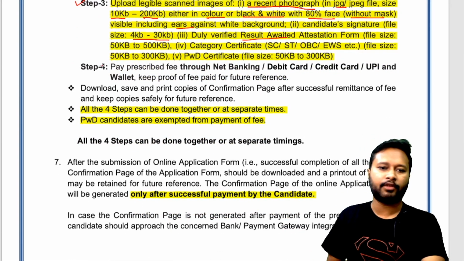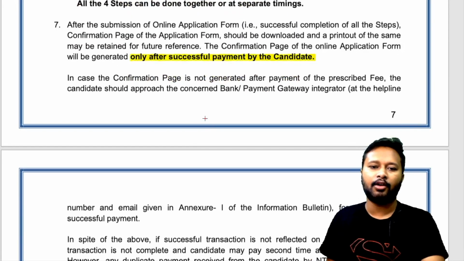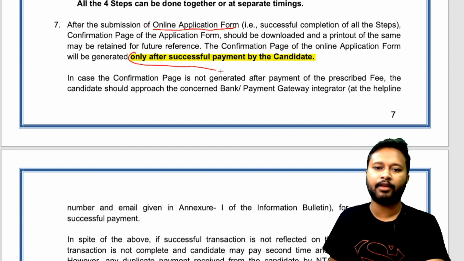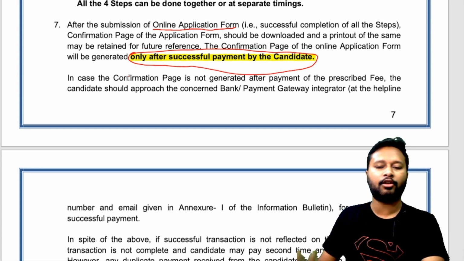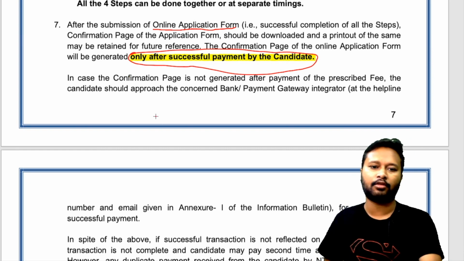Okay, and the fourth step is to pay the fee, and then it says all the 4 steps can be done together or at separate times. PWD candidates are exempted from the payment of fees, so they don't have to pay the fees, as I told you already. Okay, only after successful payment by the candidate, the submission of the online form is going to be accepted. So once you fill the form, that is not the final point. The final step is to pay the fees. If you have filled the form but not paid the fees, your application will not be considered as submitted. Submitted application means you have filled the form and you have paid the fees also.